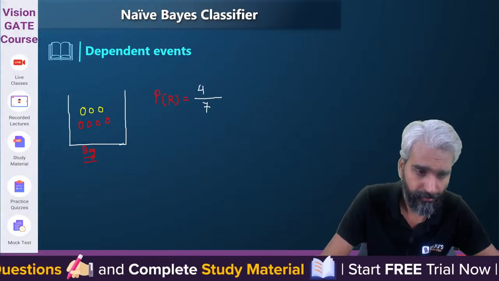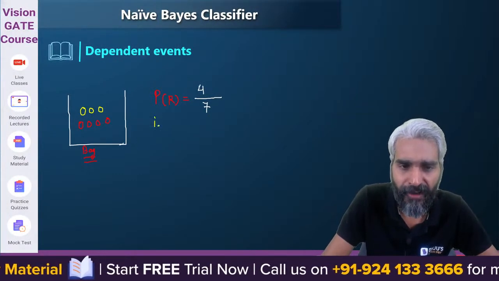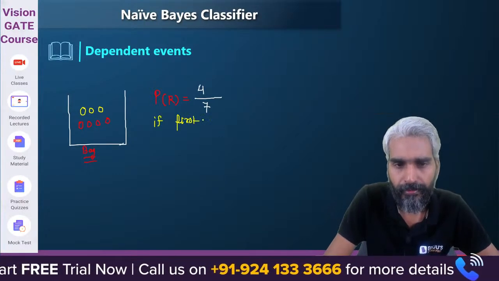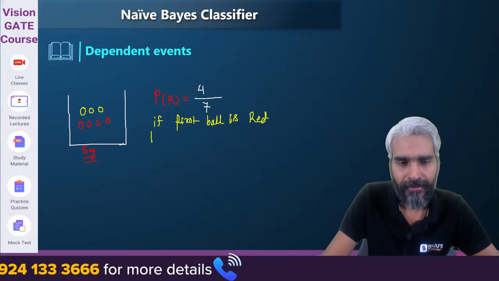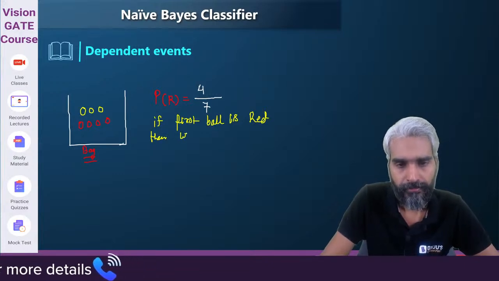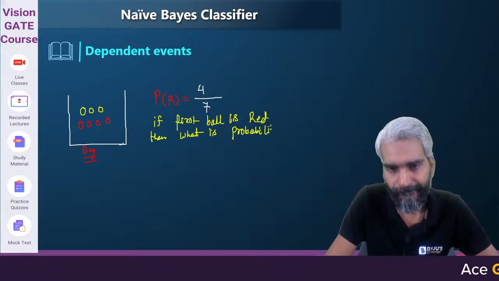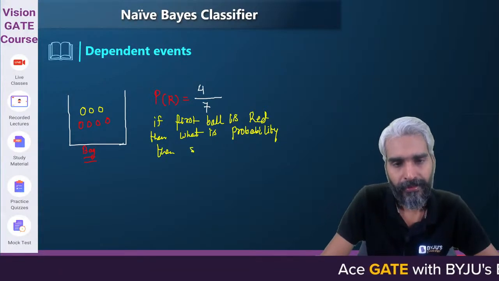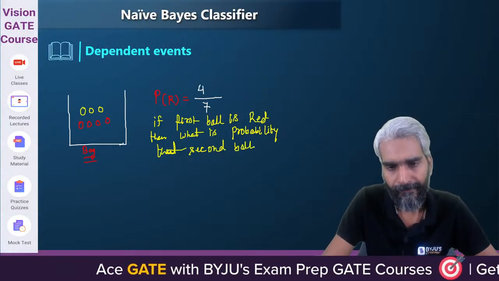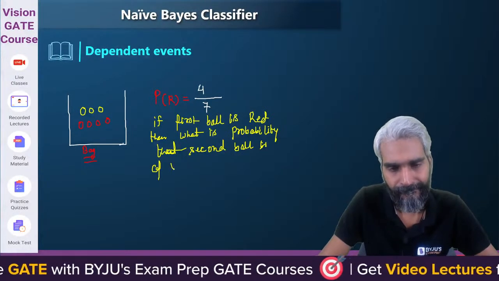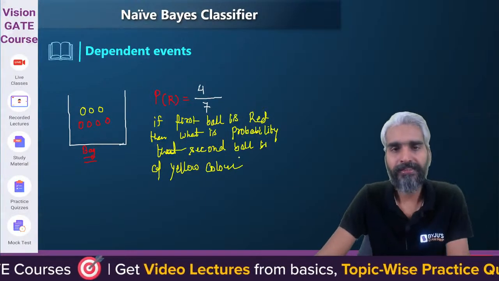Now, if I ask you, if the first ball is red, then what is the probability that the second ball is of yellow color?